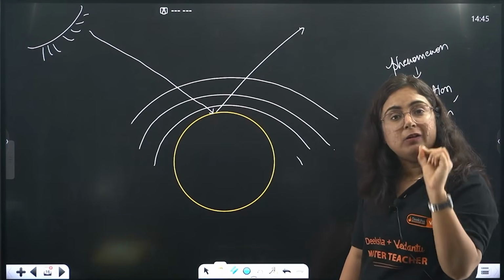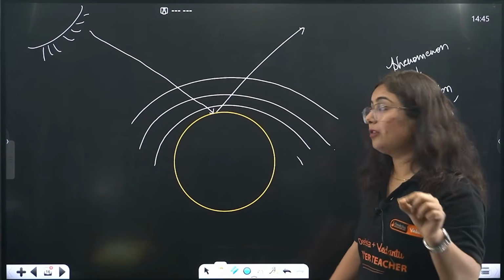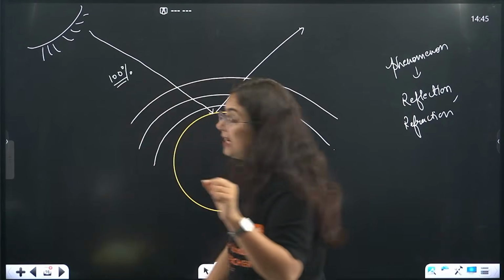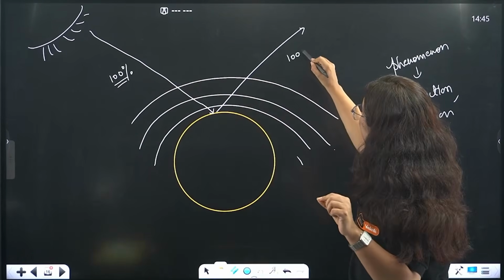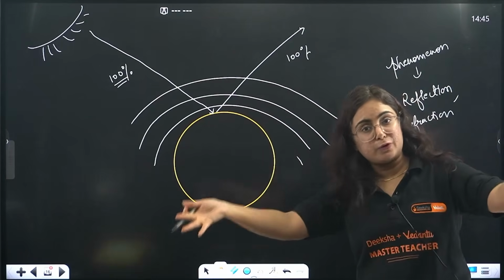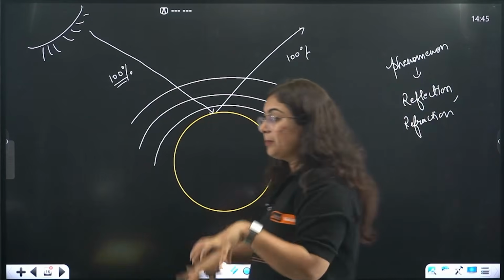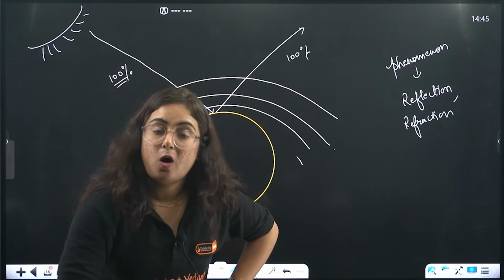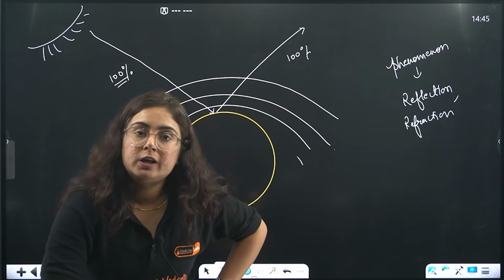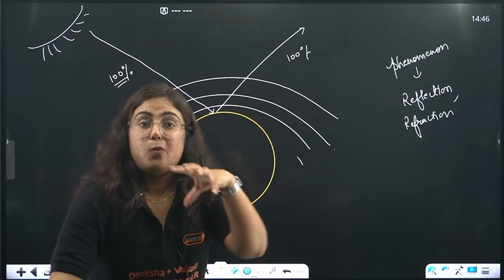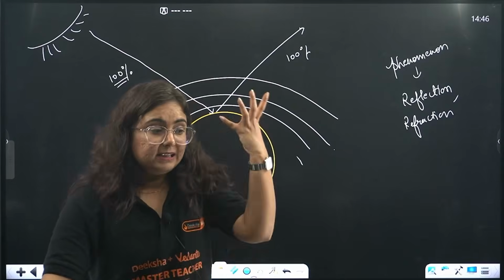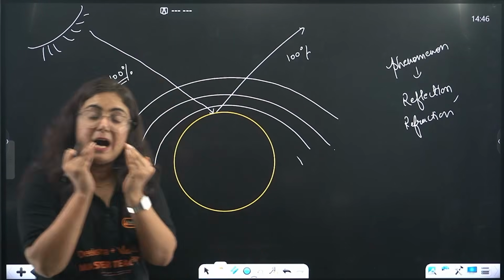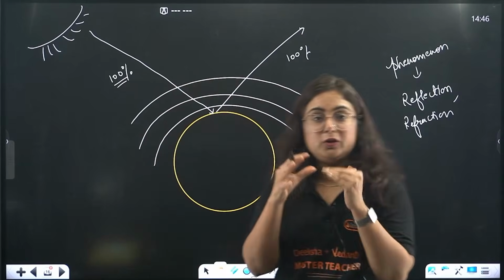Now think about that beta. If 100% of the light is coming from the sun and if 100% of the light is reflecting back from the earth, will there be hotness or coldness present on the earth? No. Then what is making it possible that life is there? What is making it possible that some amount of heat is absorbed on the earth?